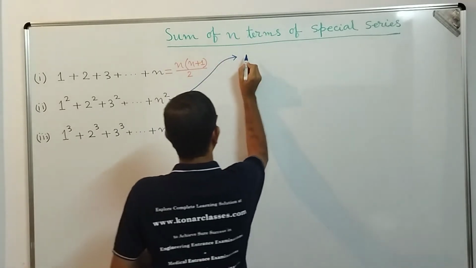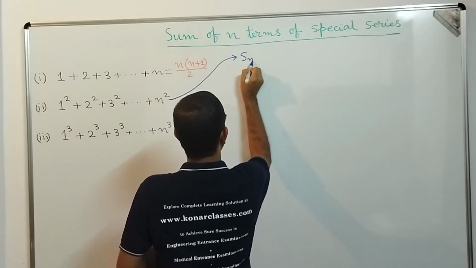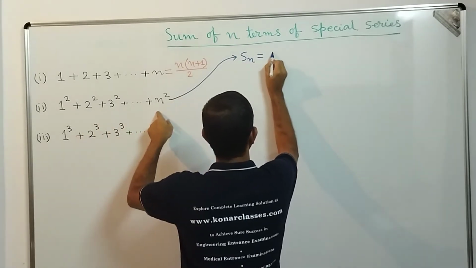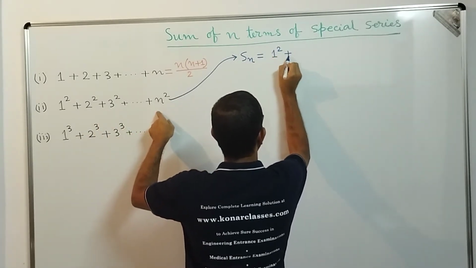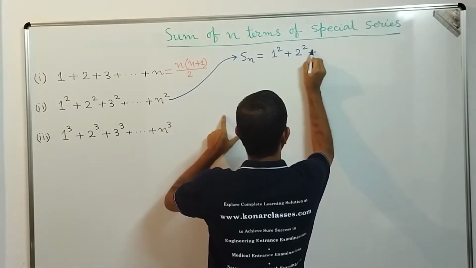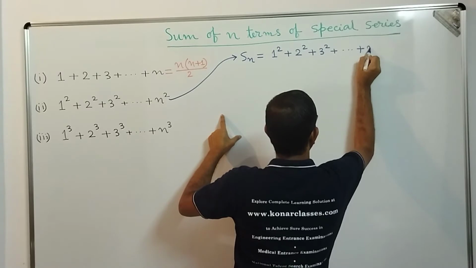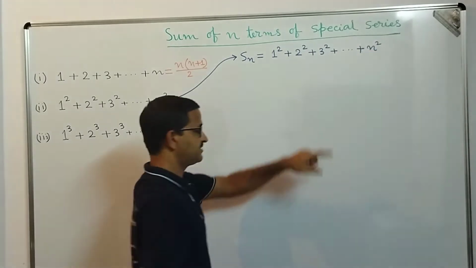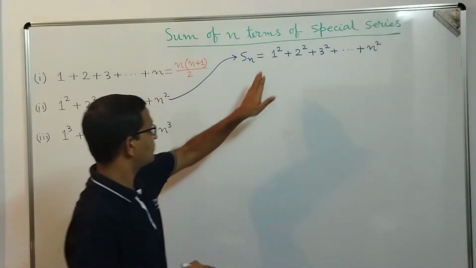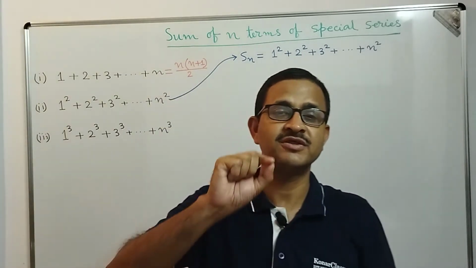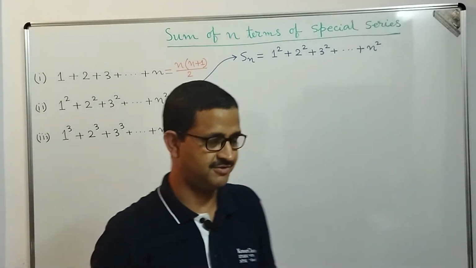So let's take that Sn, the sum up to the first n terms of the squares of the natural numbers. That means 1 square plus 2 square plus 3 square, in that way up to n square. So let me rephrase the statement: 1 square plus 2 square plus 3 square up to n square is known as the sum of the squares of the first n natural numbers.